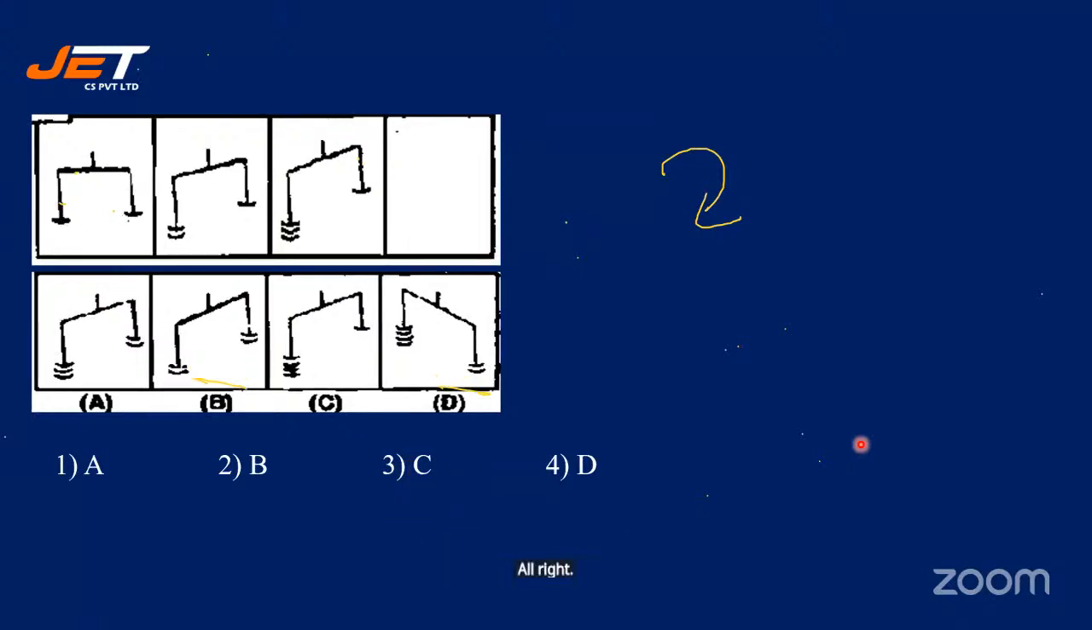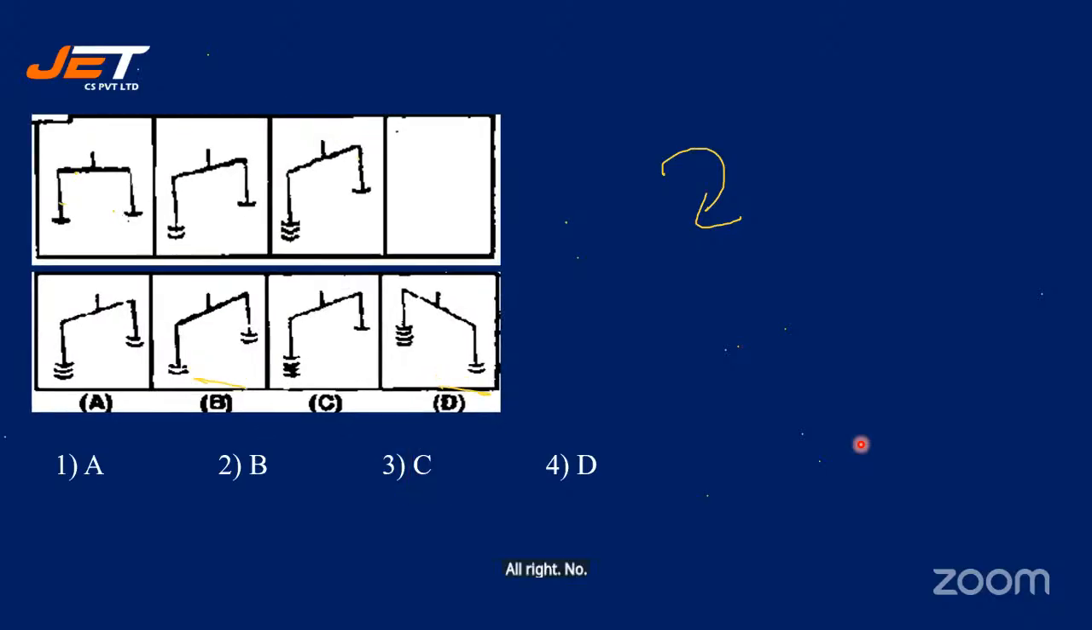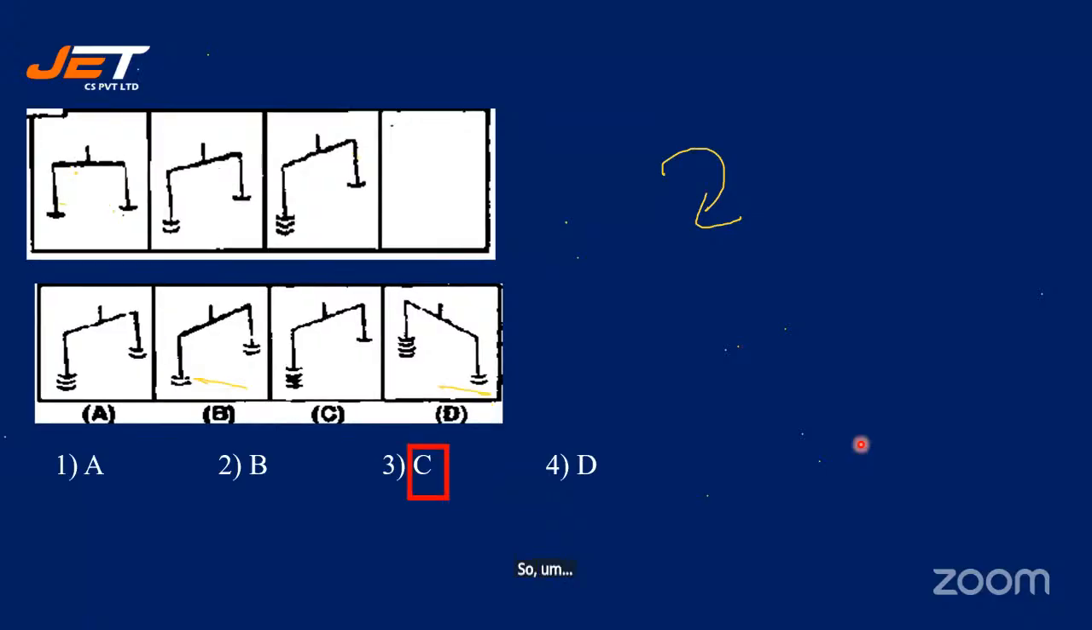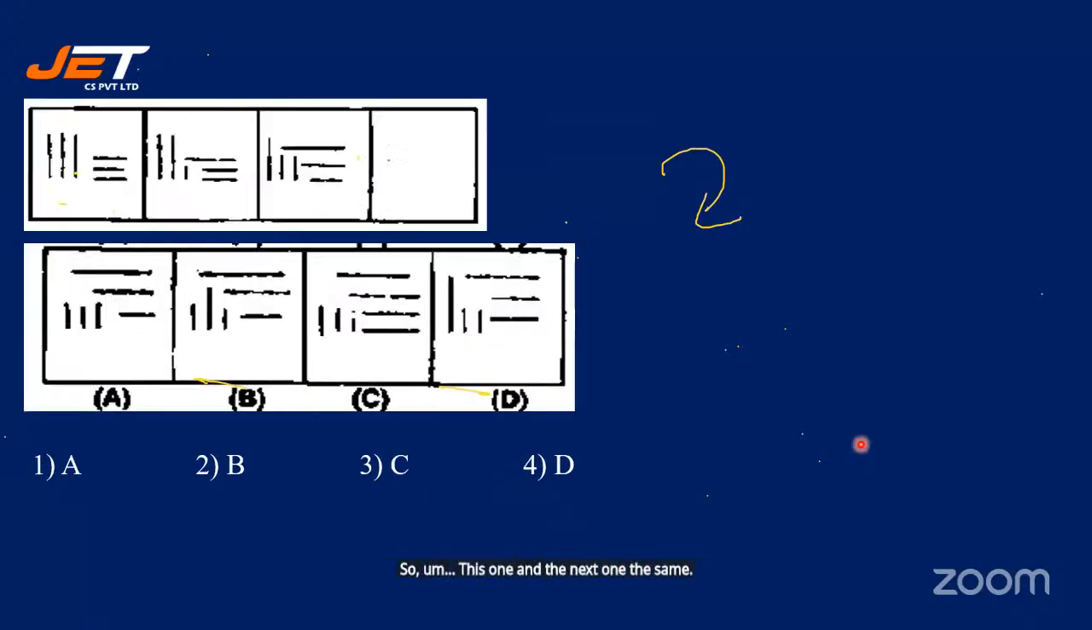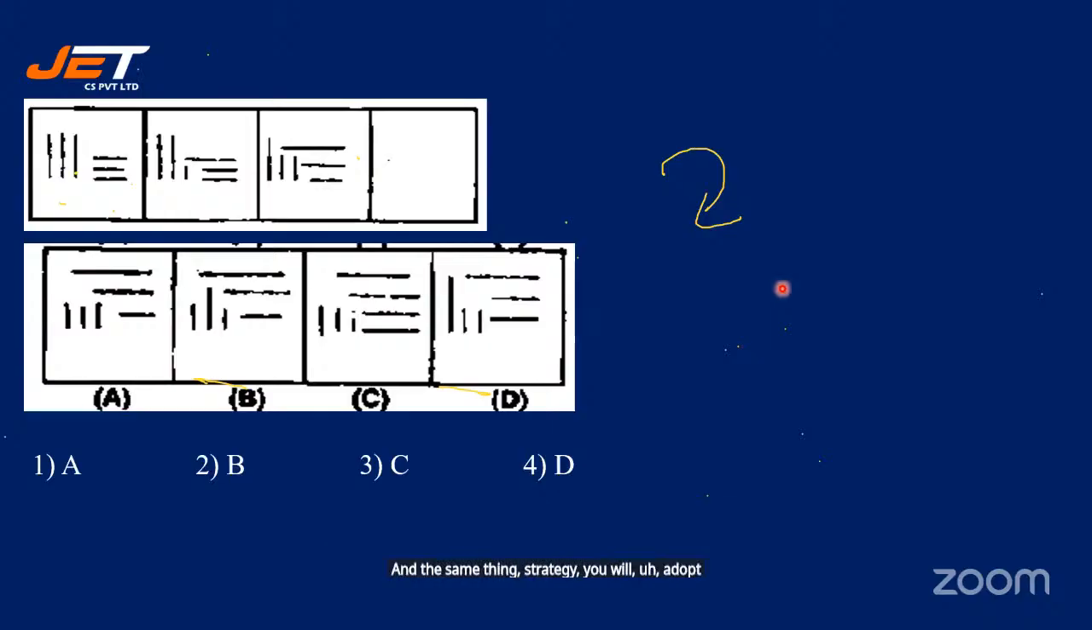Now, this one and the next one are the same. Let's move on to the next question. Yeah. So you have three lines. What's the difference between the first figure and the second figure, second and the third? Then the same thing. What strategy will you adopt here to get the fourth one? Okay. All right. So this could be our last question. Let's quickly do this and let me get the answer, students.